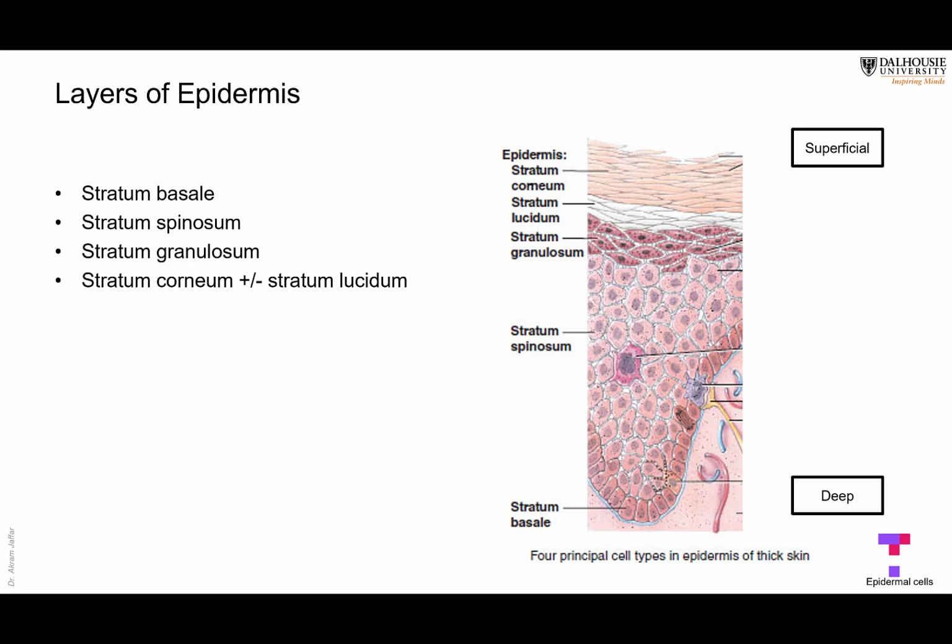And then there are multiple layers forming the stratum spinosum. Then there is another layer which is characterized by granules in the cytoplasm, so it's called stratum granulosum. And then there is the stratum corneum, multiple layers of dead cornified cells. Sometimes in thick skin, there is another thinner layer called stratum lucidum. So it is with or without stratum lucidum.